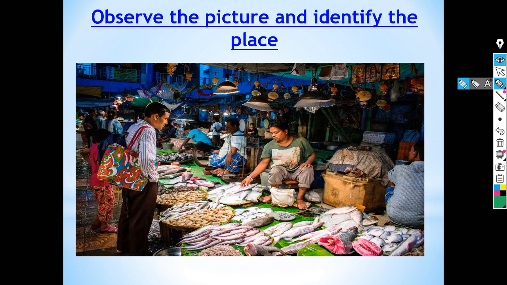Now children, observe the picture and identify the place. Yes, correct. It is a fish market. Fish market is the place where fish are sold. It is a very noisy place. That is why sometimes if you make so much noise in your class, your teacher says, why are you making so much noise? Is this a fish market? Yes. So here, imagine you are in a fish market where many fisherwomen are selling different types of fish at different rates.